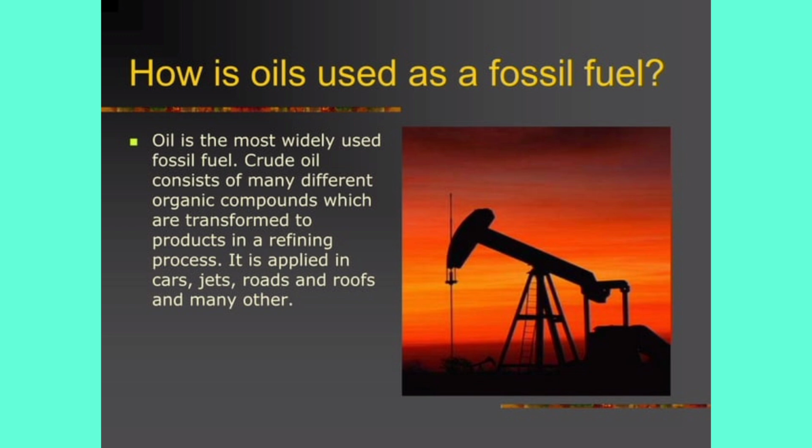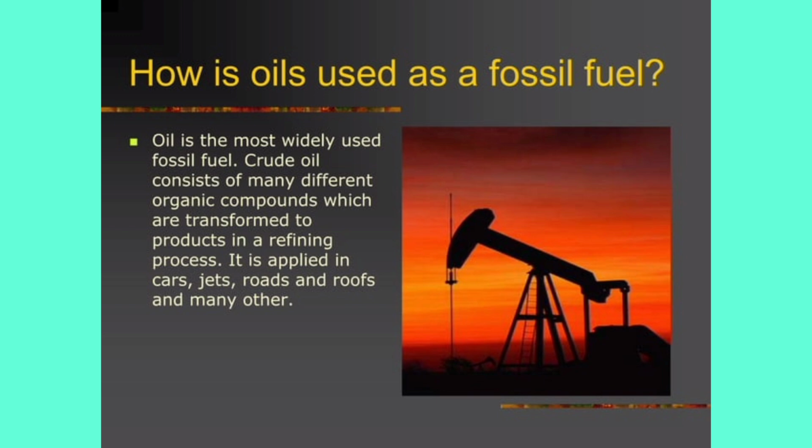But the question is how oil is used as a fossil fuel. Oil is the most widely used fossil fuel. Crude oil consists of many different organic compounds. Basically, all the sources of fossil fuels for getting energy, like oil or natural gas, when burned, produce heat and energy as we have discussed earlier. They all contain organic compounds, and that organic compound is hydrocarbons.